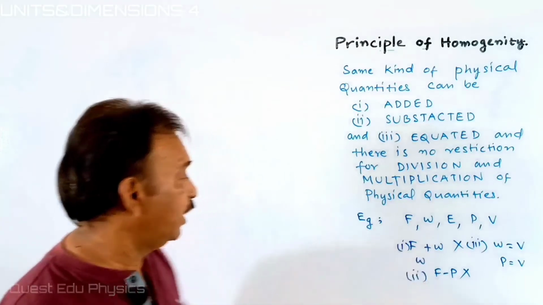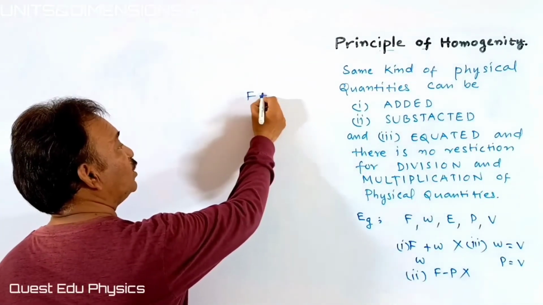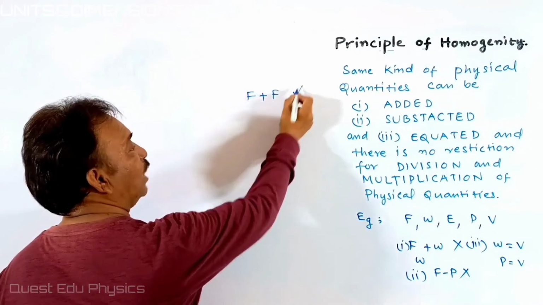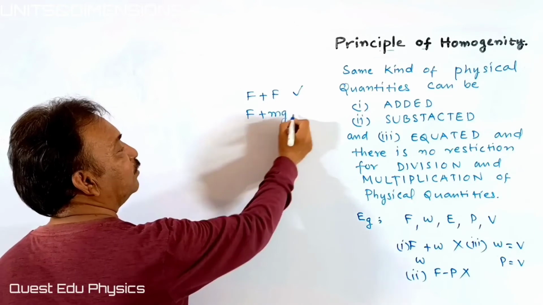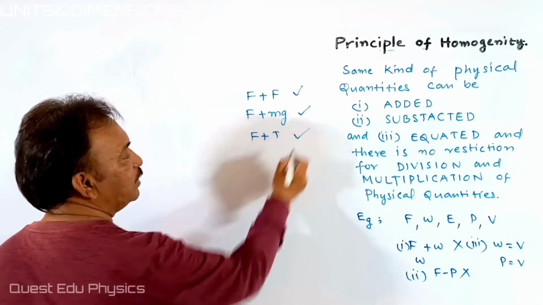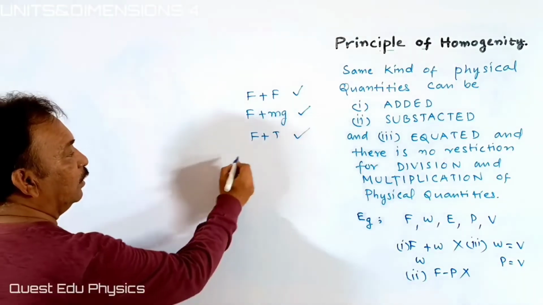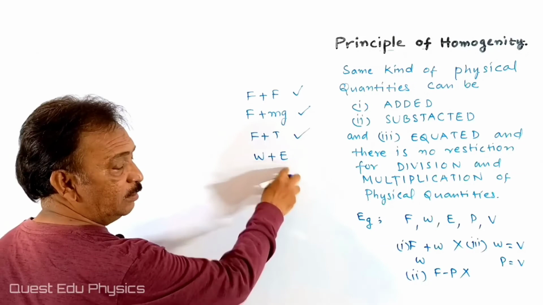Force, here what you have to do? Force can be added with force. It's right. That means force can be added with weight. Is that right? Force can be added with tension. It is right. Then what can be added with energy? Because both are same.